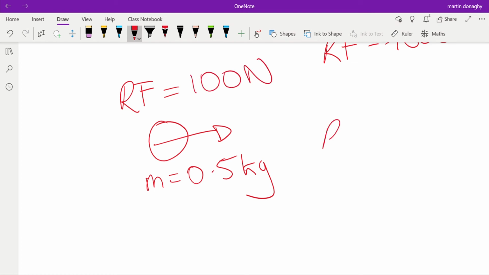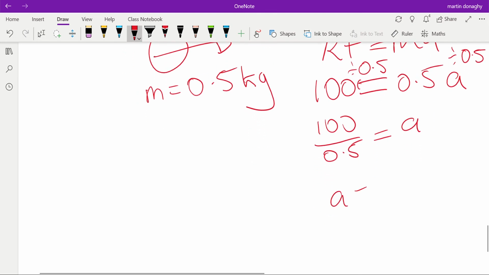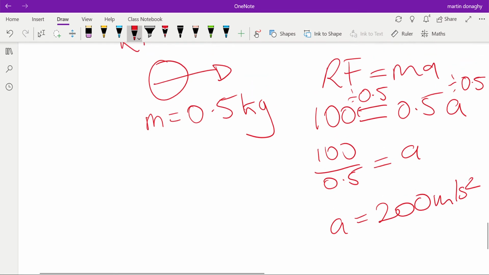Once again, just write out your equation, and put the things in that you know. 100 is equal to 0.5 times A. We don't want to know what 0.5A is. We want to know what A is all by itself. So we divide this side by 0.5 and divide this side by 0.5. So it gives us 100 divided by 0.5 equals A. So A is 200. That's measured in meters per second squared.